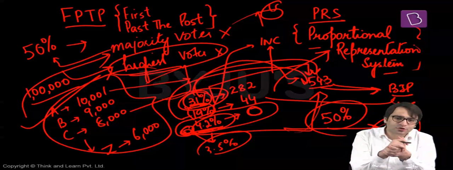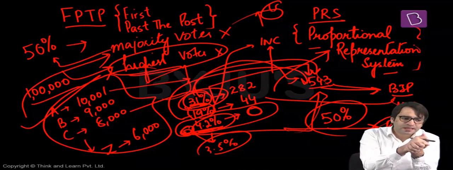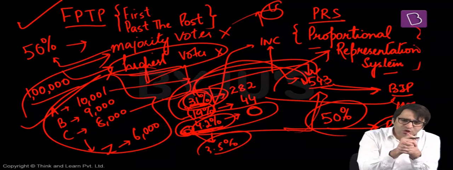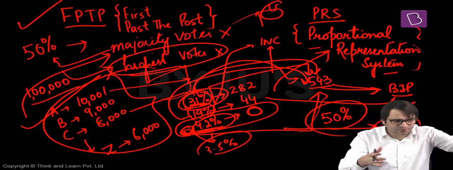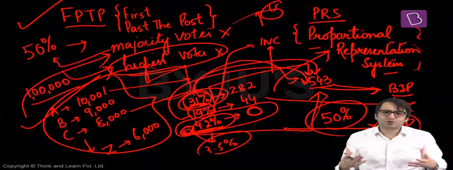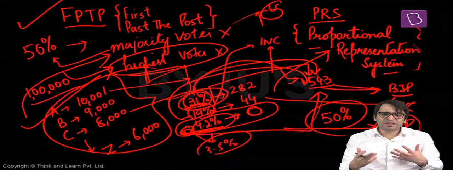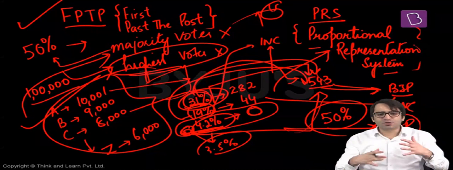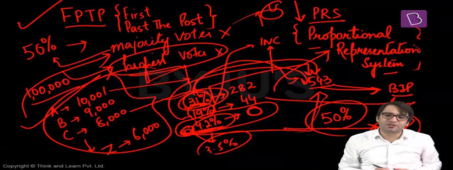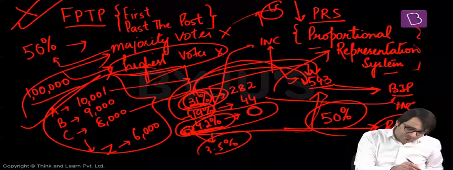The drafters of our constitution in the Constituent Assembly decided that for Lok Sabha elections and Legislative Assembly elections, we should follow the first past the post system. Whoever bags the highest number of votes will be your candidate, your representative in Lok Sabha and Legislative Assemblies. But the President of India should be the representative of the entire country. And that is why, so far as the election of the President is concerned, we will follow the proportional representation system. We will not follow the first past the post system.